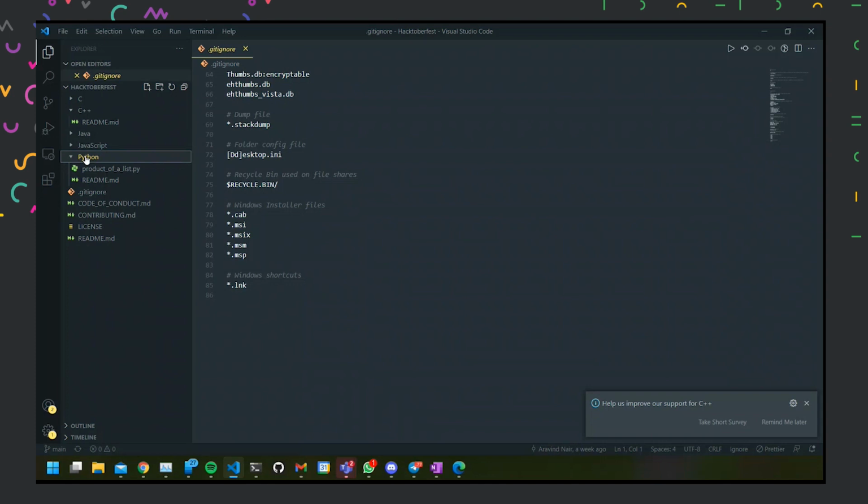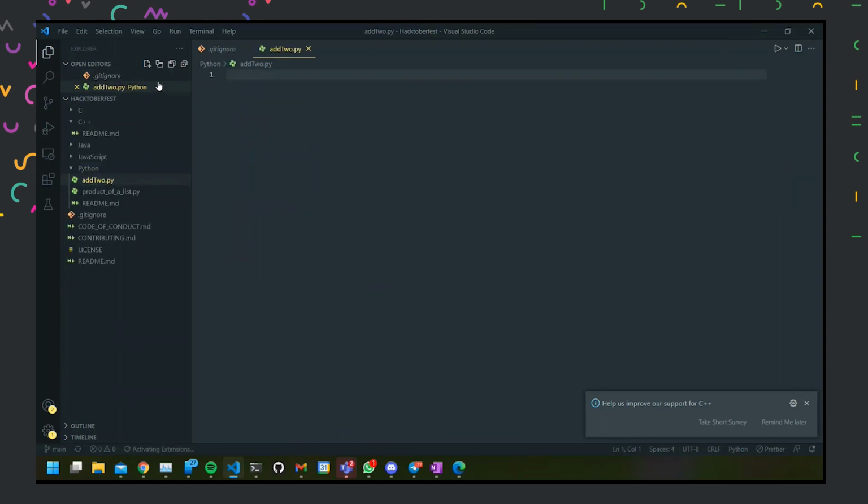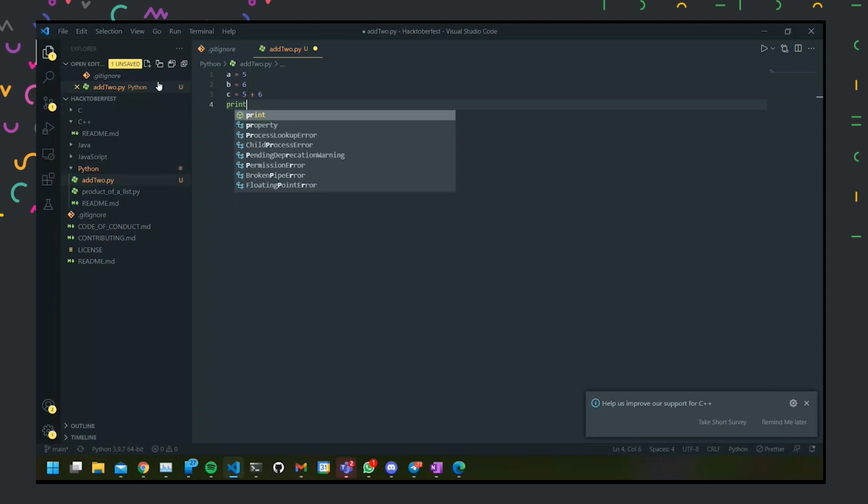So let's say I have to print a normal string in Python. I'll go to the Python folder because I have the Python compiler installed and I can test it out. Then I'll write, okay, let's do add2 again over here, add2.py. Here I'll simply create two variables, a equal to 5 and b equal to 6. Then I'll write c equal to 5 plus 6, and I'll simply print c.